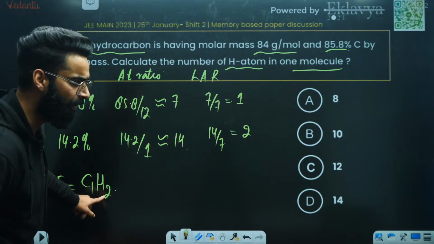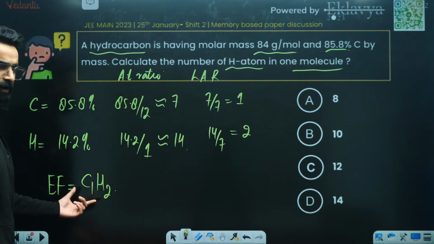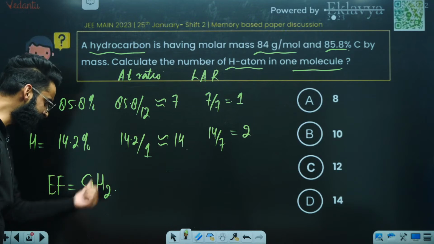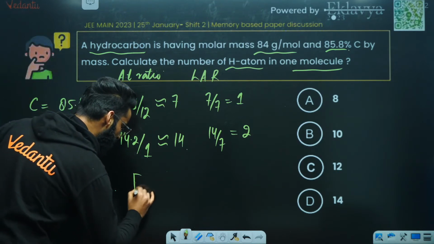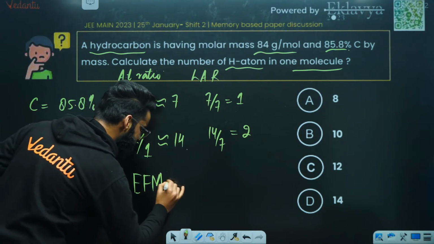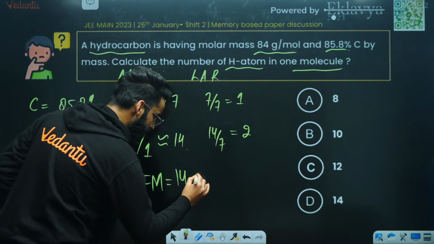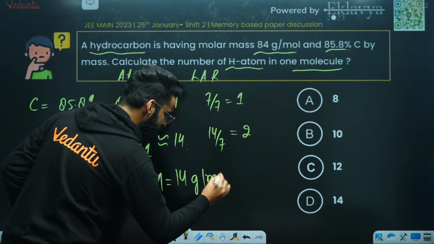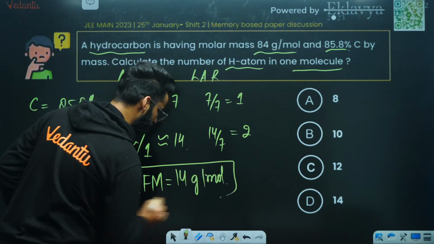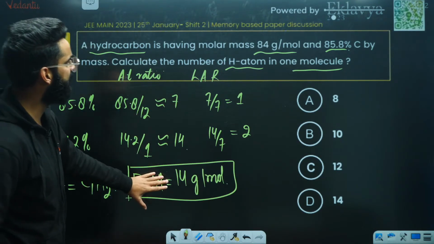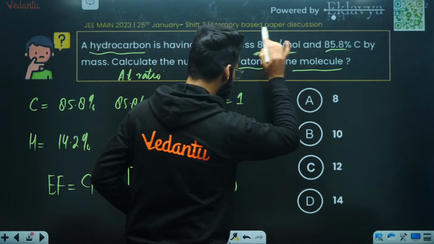If this is the empirical formula, if I ask you, what will be the molecular formula? Since you calculated the empirical formula, tell me what will be the value of empirical formula mass? Empirical formula mass will be 12 plus 2, 14, right? This is the empirical formula mass over here. Now you got the empirical formula mass. You have the molar mass as well.